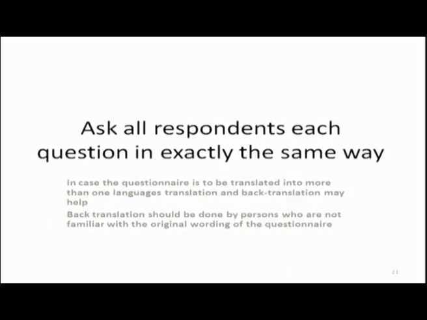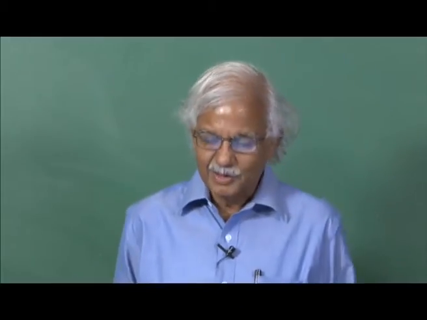Otherwise, how would you know that the question translated into Telugu carries the same meaning to Telugu speaking people as the question in English for the researcher community. Back translation should be done by persons who are not familiar with the original wording of the questionnaire.